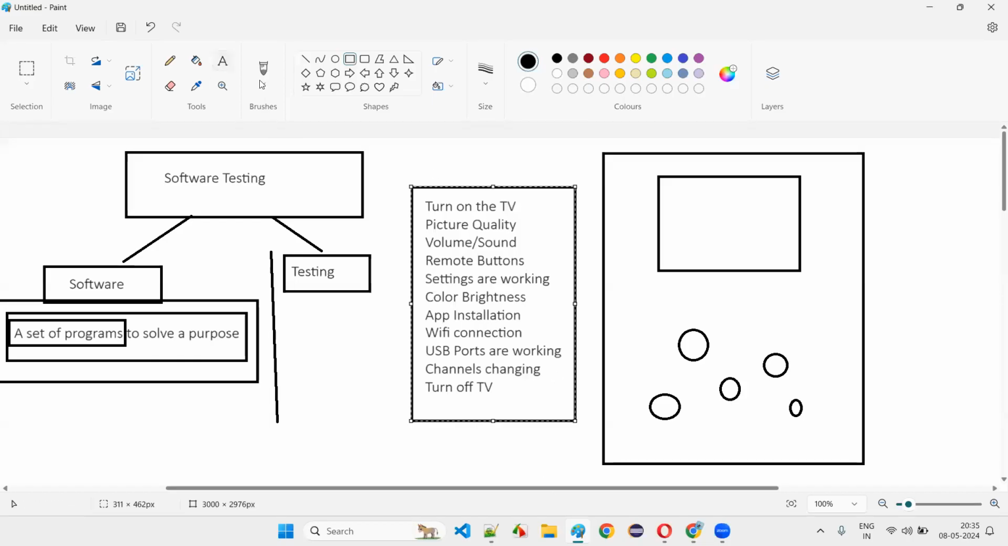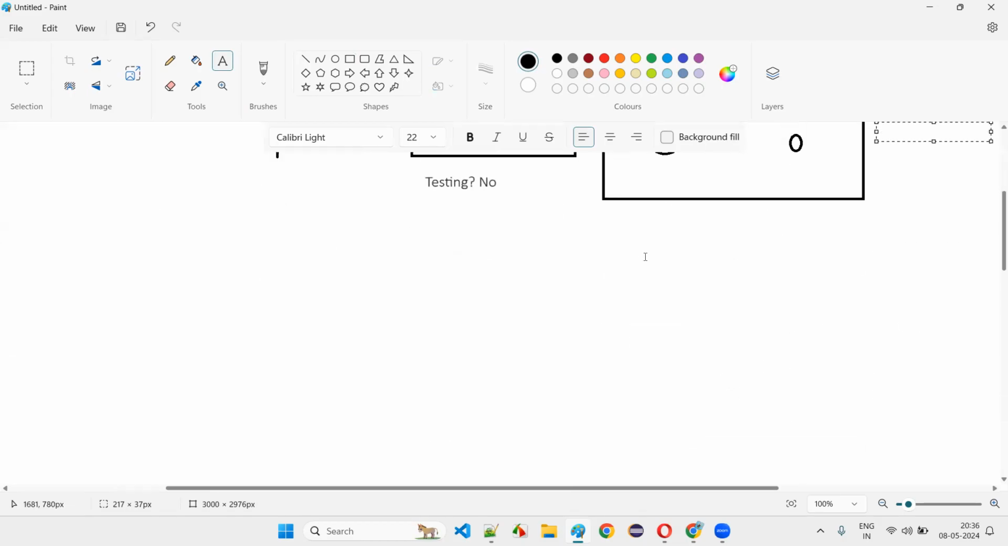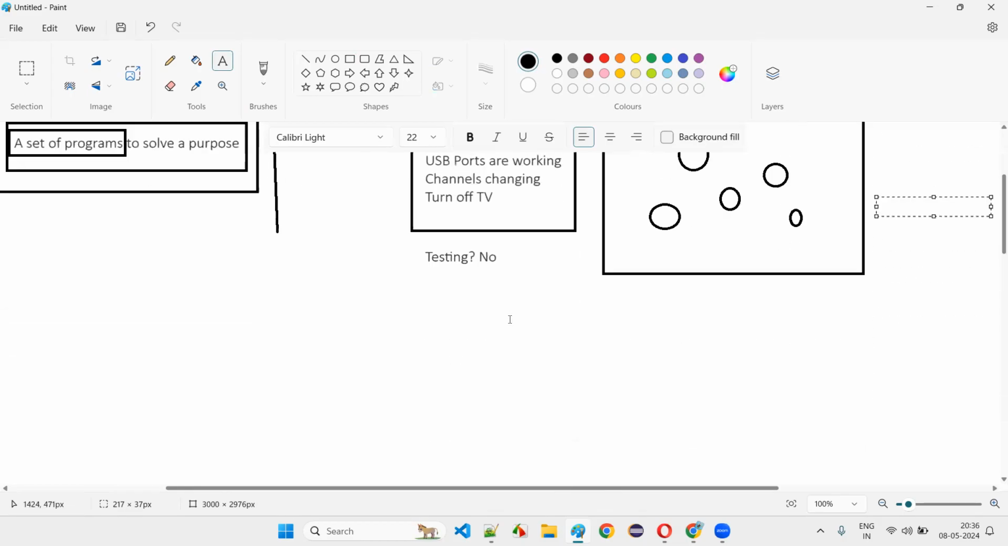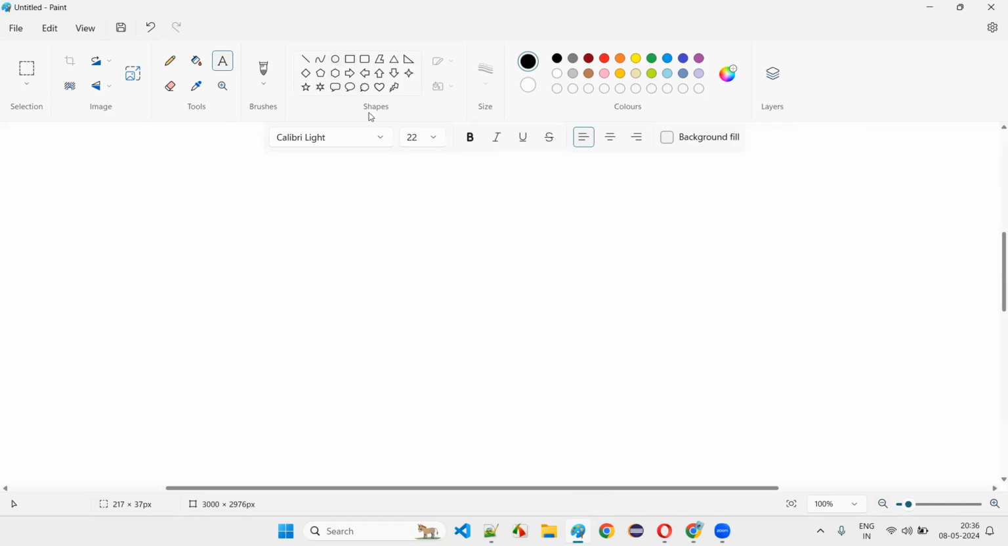This is not called testing. Do you think this is testing? No, this is not testing. It's checking but not testing, guys. End users are checking whether the TV is working according to their needs or not, but this is not testing. Then what exactly does testing mean?